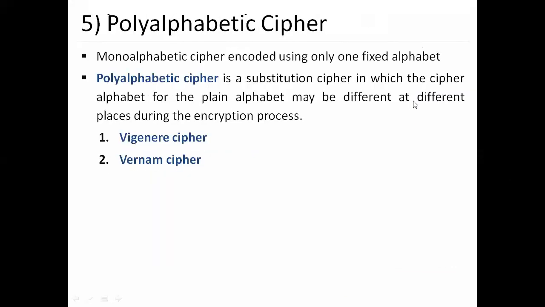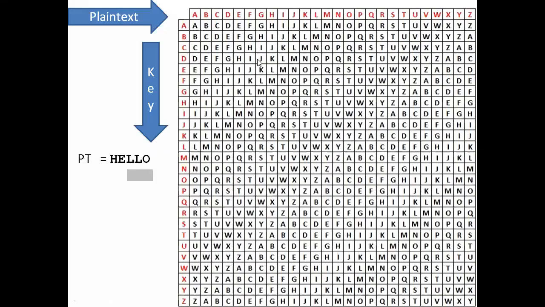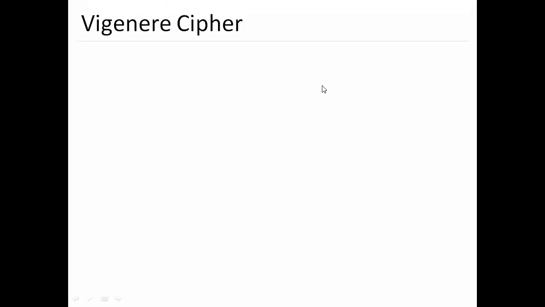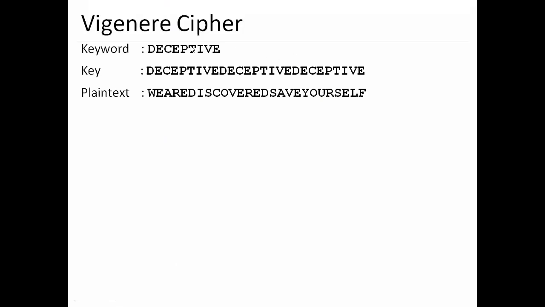Okay, so this is what we have gone through: the polyalphabetic substitution technique. In this, we have to take repetitive keys, like deceptive, again deceptive, again deceptive, till we reach the end of the plain text characters. Then we have to convert the plain text.